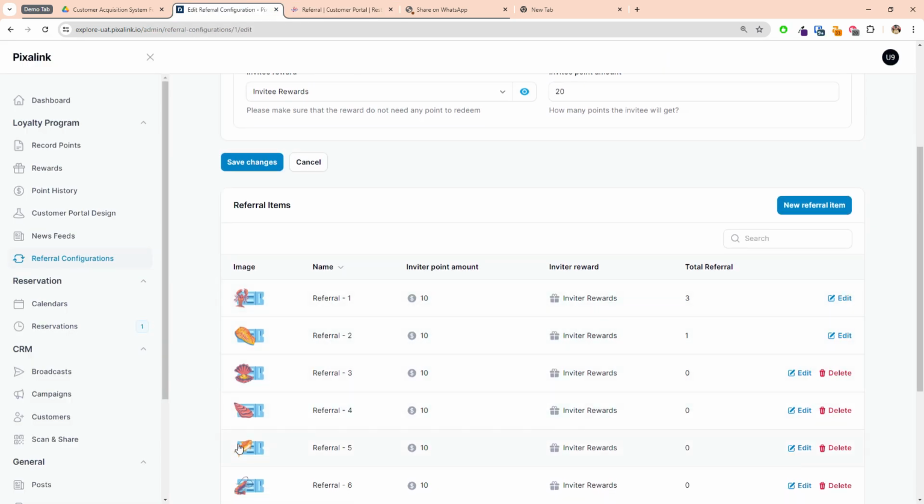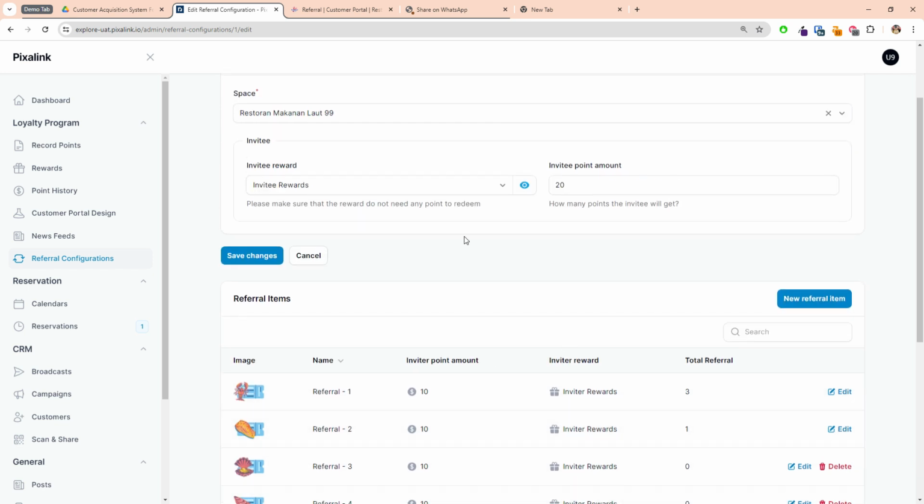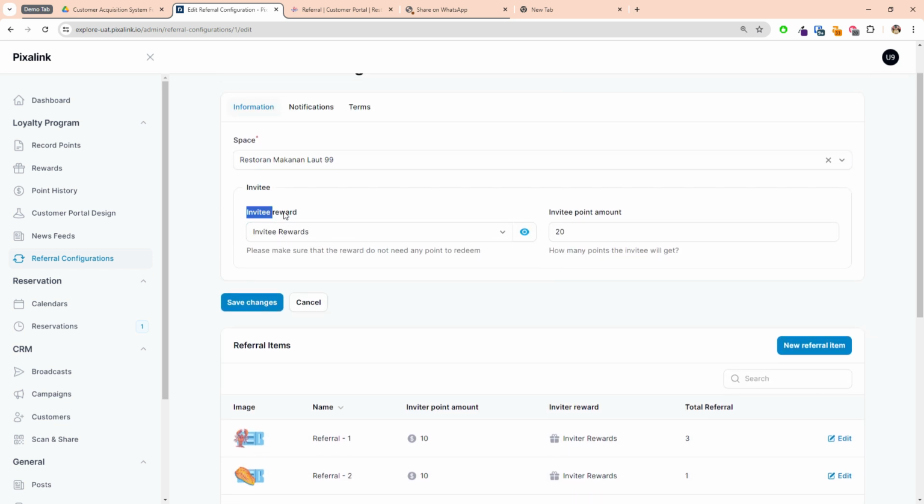Okay, so these are the things that you can do here, and all the configuration can be done underneath here: the image, the vouchers they will get, and how many points they get if they refer a friend, and also the gift, as you can see. You can also give the invitee, which is the friend who gets referred by your customer, a voucher or reward that you can select from here, and how many points they will get if they are referred by a friend. Okay, so these are the things you can do.